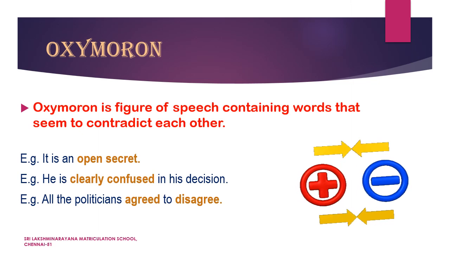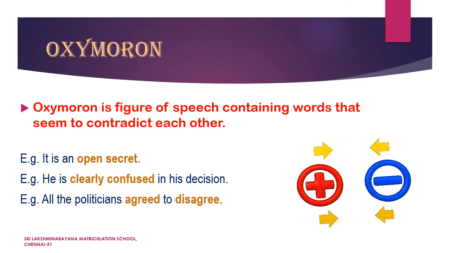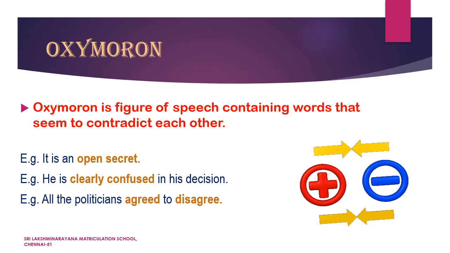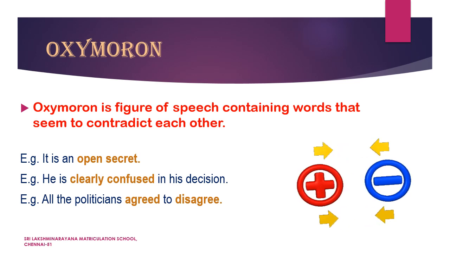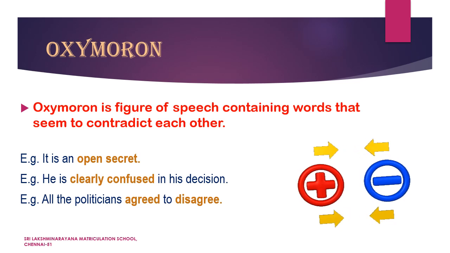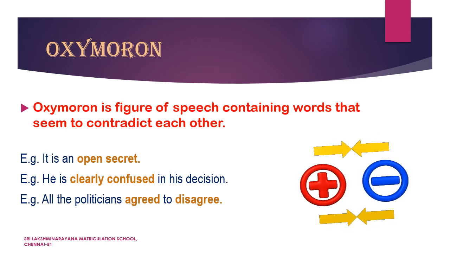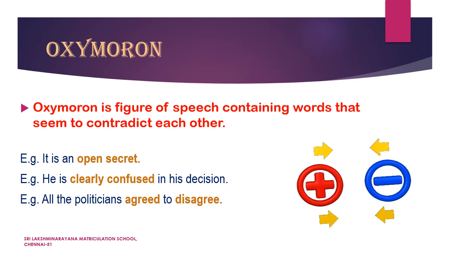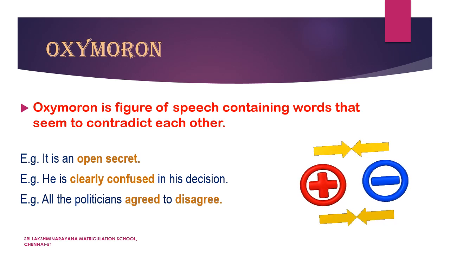Okay, now let's see what is oxymoron. Oxymoron is a figure of speech containing words that seem to contradict each other in the same line. Here, the word contradict means opposite in their meaning. That is, one word says one thing and the other word says the other thing. Look at the examples given here, children. It is an open secret.